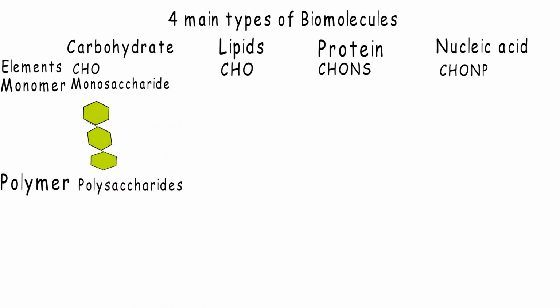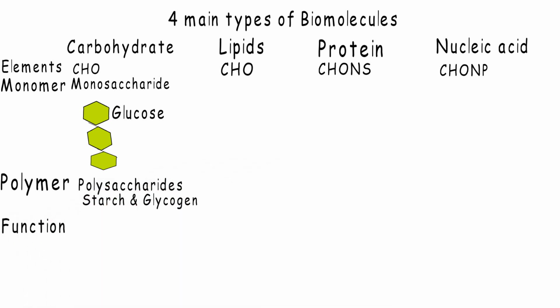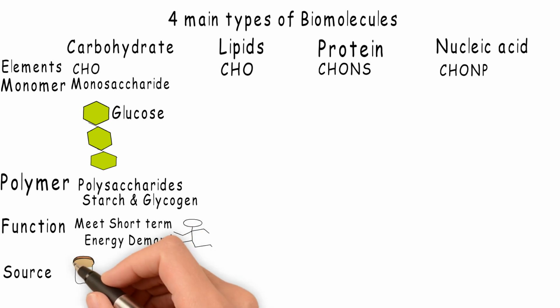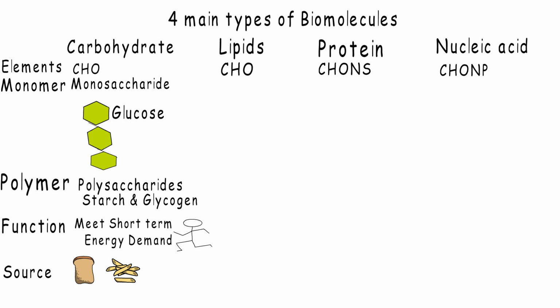The most common monosaccharide is glucose, and this is polymerized to form a variety of polysaccharides, including starch and glycogen. The function of carbohydrate is to meet short-term energy demand. Now let's connect it with our daily life. Bread and pasta are sources of carbohydrate.